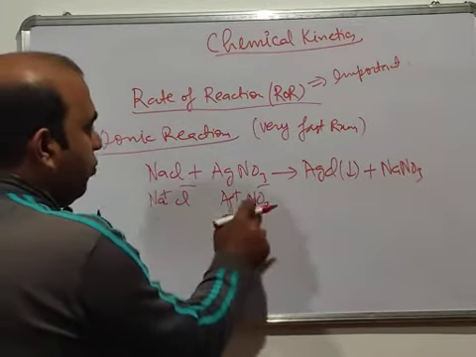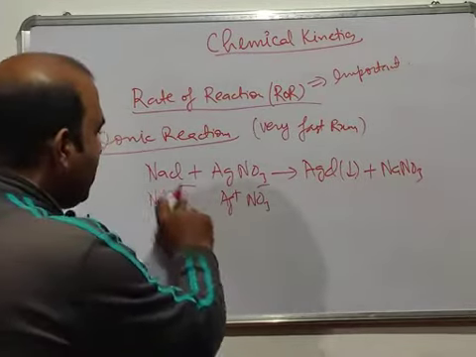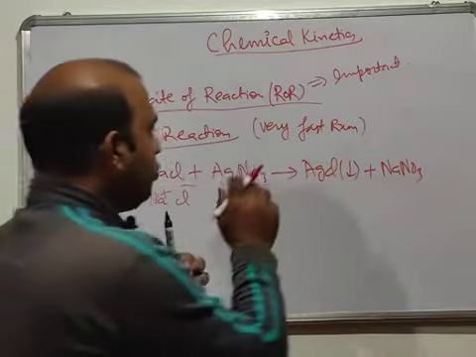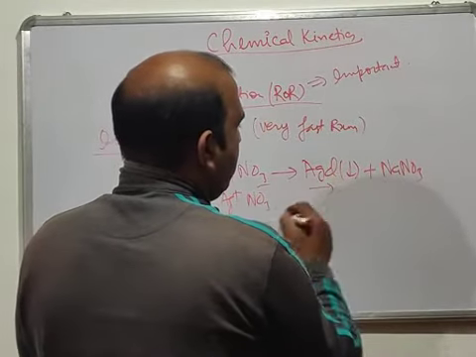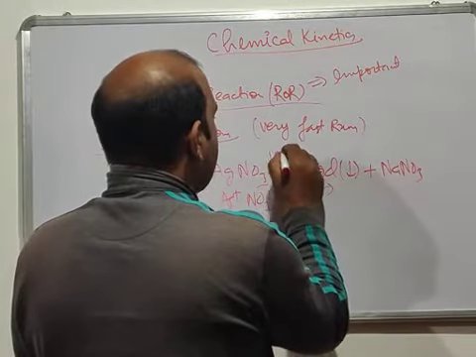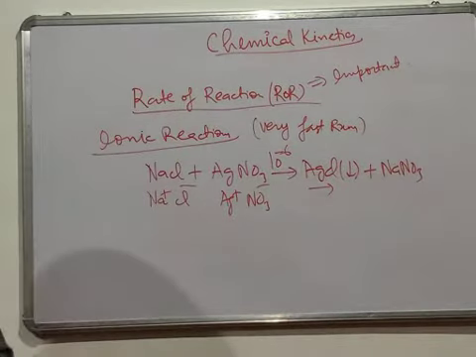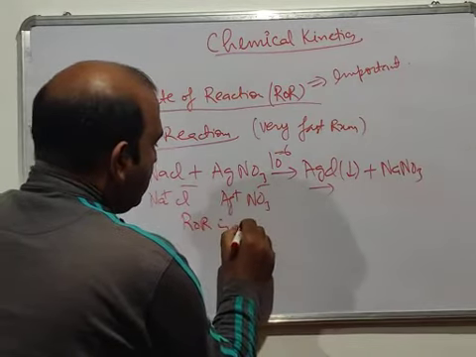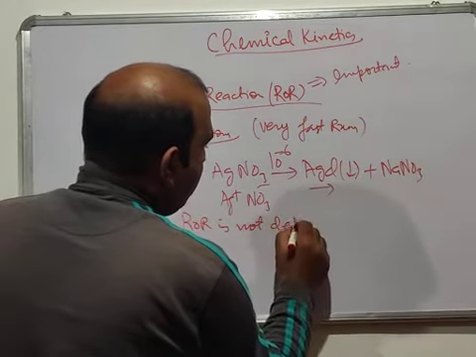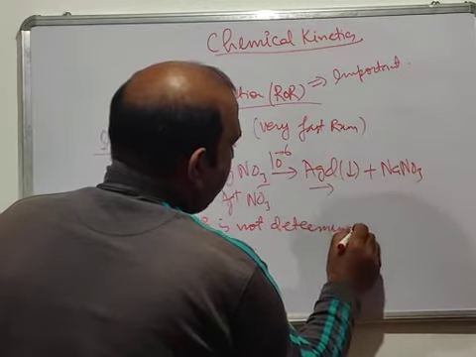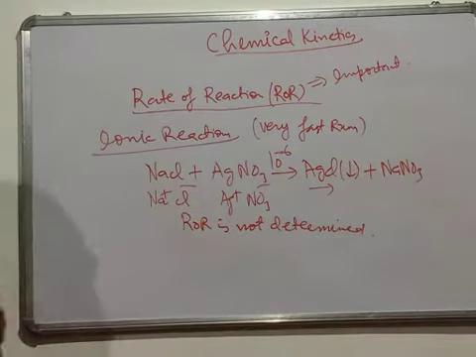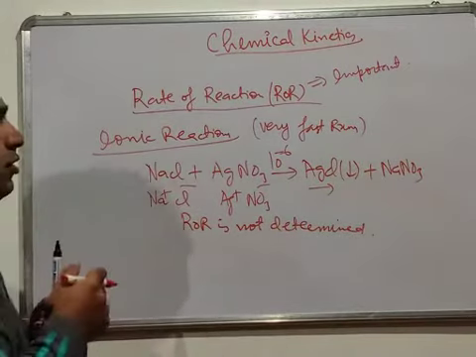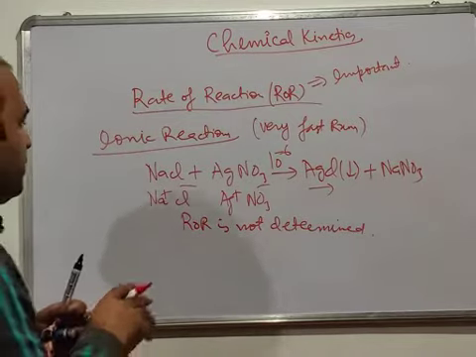Like this Na+ will go with NO3- and this Ag+ will go with Cl-. So you get this product here, AgCl. This reaction is very fast, it takes place in microseconds. So rate of reaction for this reaction is not determined because it's not possible to determine the rate of reaction for such a reaction. It is a very fast reaction, it takes place in microseconds.